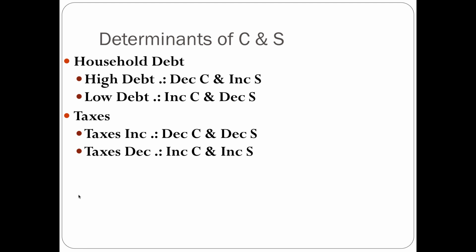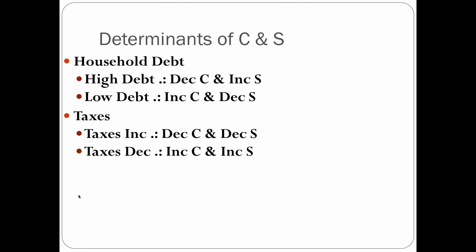Okay, so that's key to understand about wealth, expectations, and household debt. With taxes, however, because you have less disposable income, you are actually going to see both consumption and saving fall. So an increase in taxes is going to decrease consumption and decrease savings. If you're going to decrease your taxes, it's going to increase consumption and increase savings.